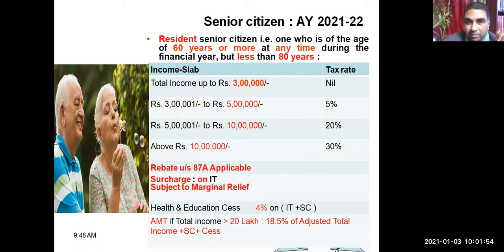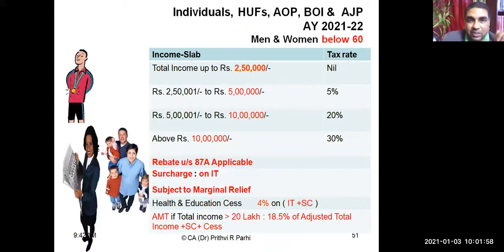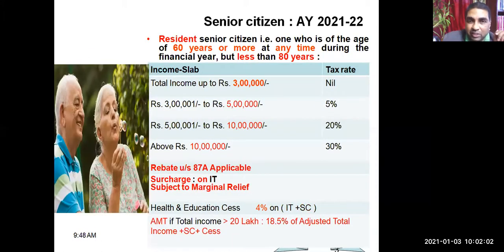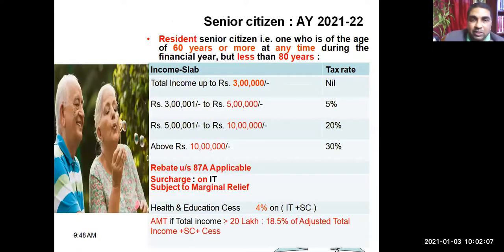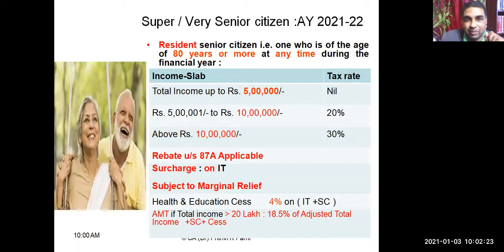Okay, right? So the first slab you have seen. The second slab also you have seen, resident senior citizens. Third category, here you have to see this is for resident senior citizens, not for non-residents. As you know earlier, residential status is important. Is it not? Yes or no? I had told you earlier. Yes, sir. So here this 3 lakh is only for resident senior citizens, you have to remember.